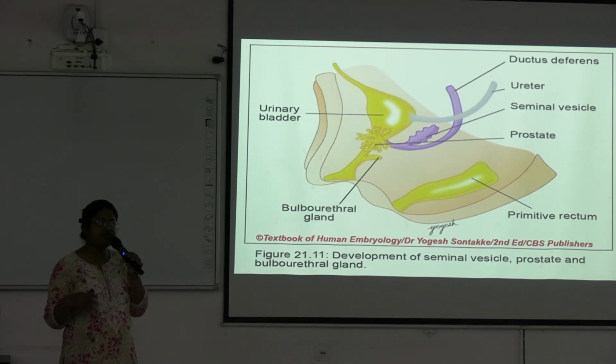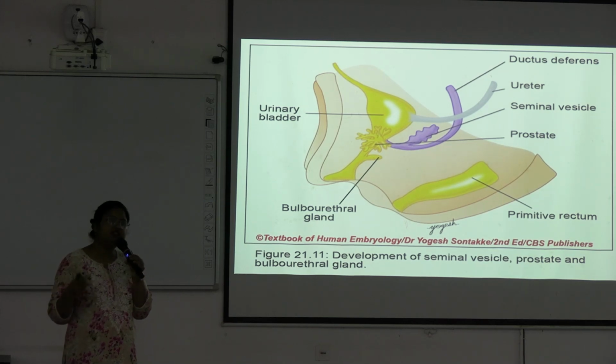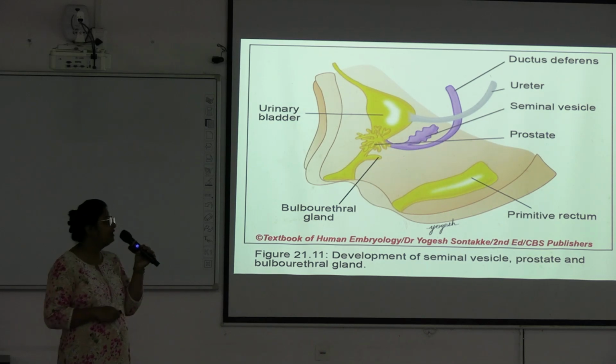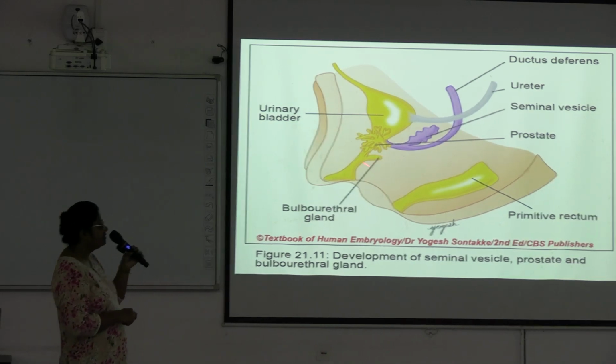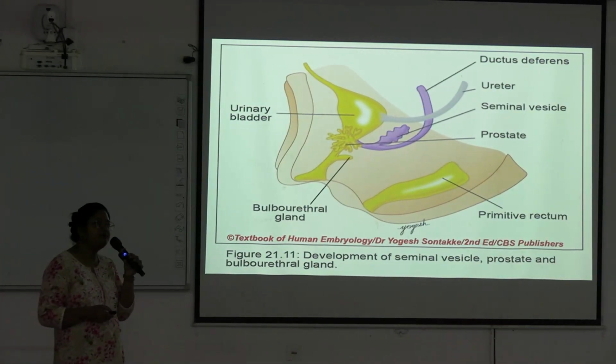Some muscular fibers are formed. The prostate is a fibromusculoglandular organ; it has fibers, muscle tissues and also glandular tissue. So glandular tissue is developing from these buds from the urethra and other tissues are developing from the mesoderm.